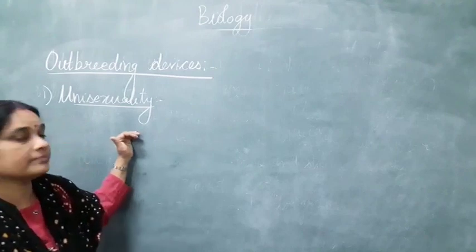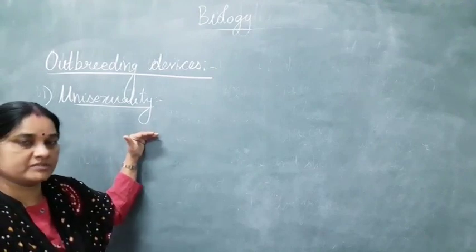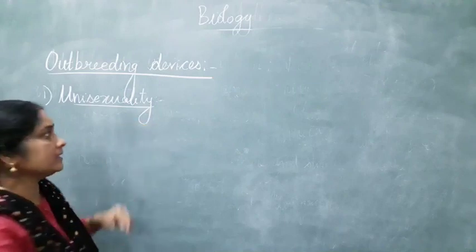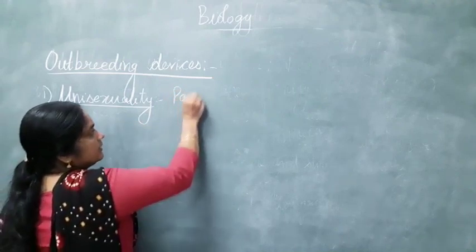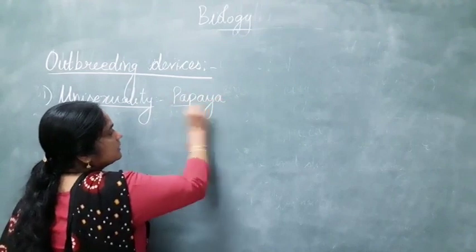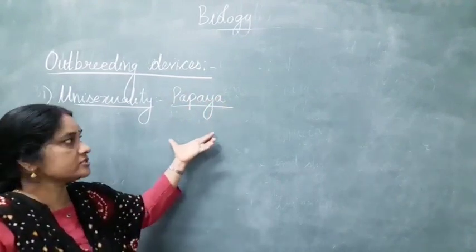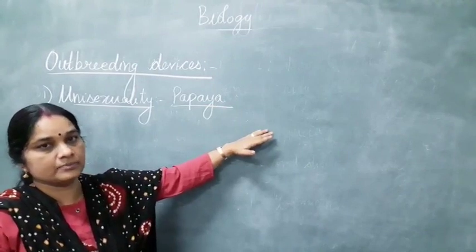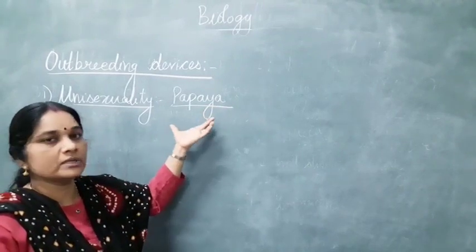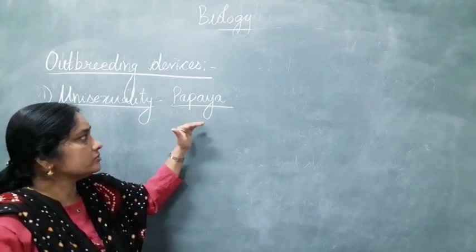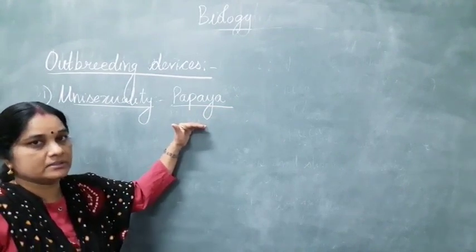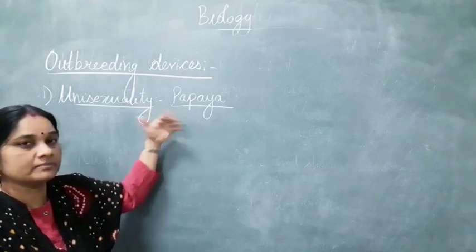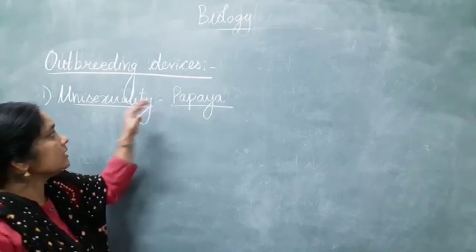But in order to prevent self-pollination, autogamy, the plant does something different. Take papaya, for example. It has two different plants. One plant produces the male reproductive part and the other plant produces the female reproductive part. So it totally prevents autogamy. It leads to allogamy. There won't be geitonogamy, and autogamy will also be prevented by this mechanism. So that is in papaya.